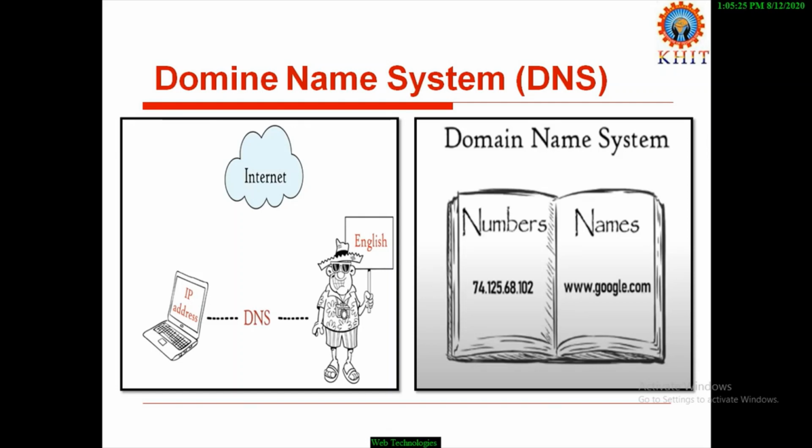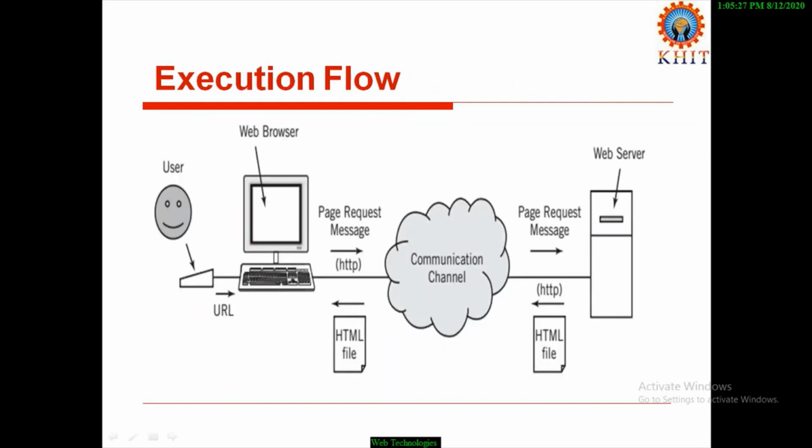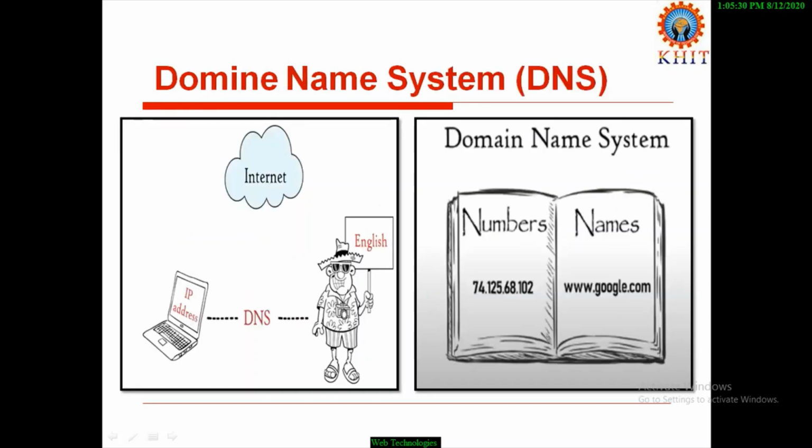Here, in the last slide, we discussed about URL, right? Here, a URL may be like this: www.google.com. While typing this URL, the browser appends http://. Here HTTP is a protocol and www.google.com is a domain name, and HTTP is prefixed to this. The complete thing is called a URL.